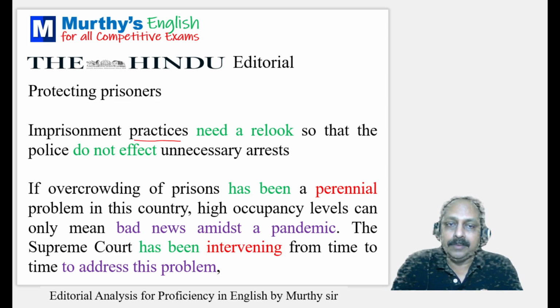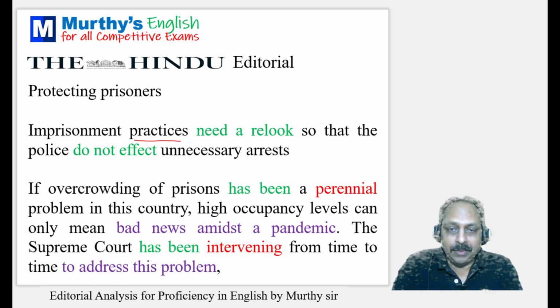So it means what? Police should not resort to unnecessary arrests. Why? Because of congested prisons, because of the cases related to COVID-19. The cases are surging like anything. Now let us go to the editorial.